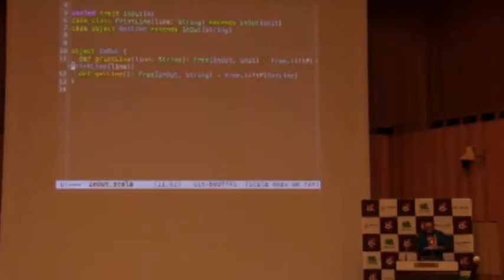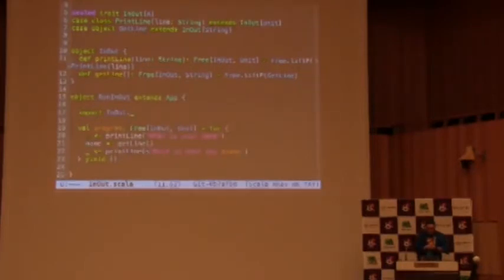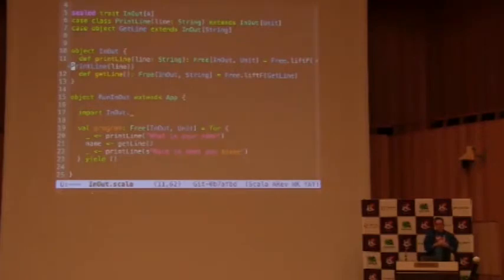So now, once we have those little utility functions, since free is a monad, we can compose those functions together to create a little bit more complex program. Here, what we'll be doing is we will ask for a name, get a name from the user, and then print nice to meet you, whatever the username is. OK? Sounds cool? Well, let's try to run it. So I'll make it bigger, no worries.